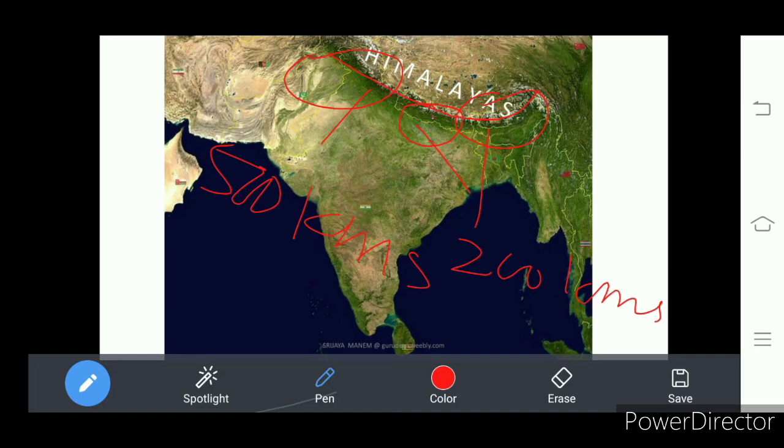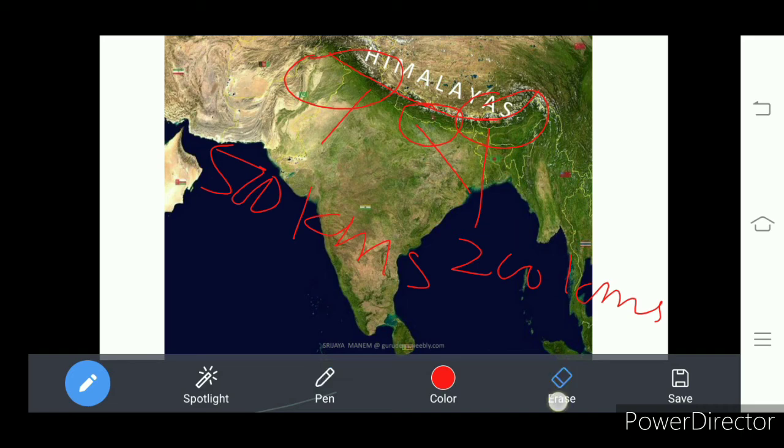How much? 200 kilometers width. Okay, and in these Himalayan mountains we find altitudinal variation. What is meant by altitudinal variation? There is a change in the height of the Himalayan ranges.